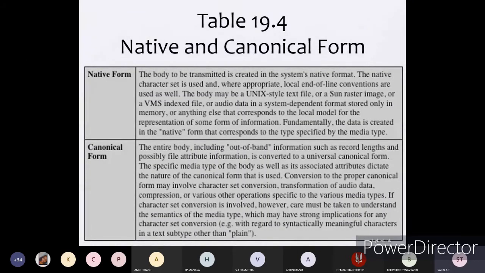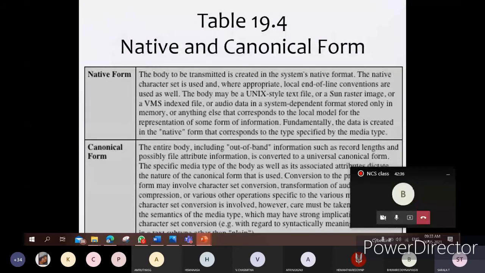And canonical form, that is the entire body including the out of band information. As I told you, images will be represented in the form of JPEG. If you are putting a different format of the image, then it has to be converted into a standard format of the image, okay. Then only you can transmit it.